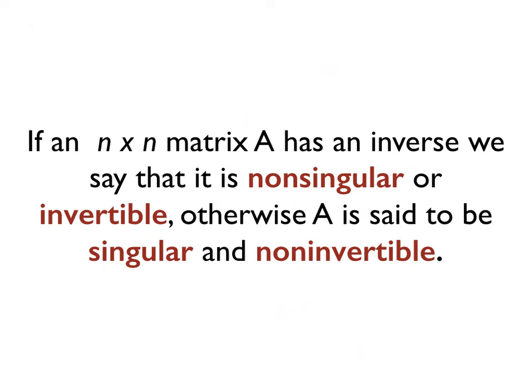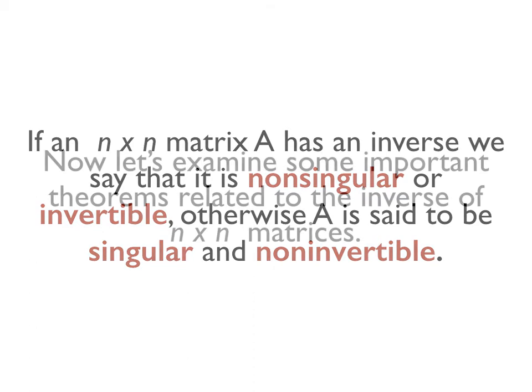So if an n by n matrix A has an inverse, we say that it is non-singular or invertible. Otherwise, A is said to be singular or non-invertible. So matrices, and we're talking about n by n matrices again, that have inverses are referred to as non-singular or invertible. If those matrices do not have inverses, then we say they're singular or non-invertible. One of the questions you might ask, and we'll look at some theorems coming up, is how do you know when a matrix has an inverse? So just keep that in mind as we go forward.